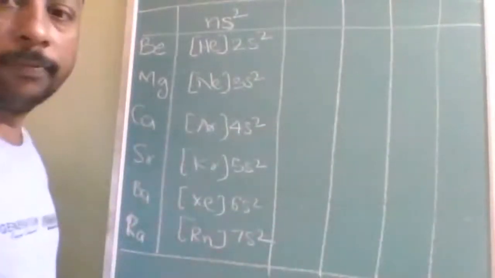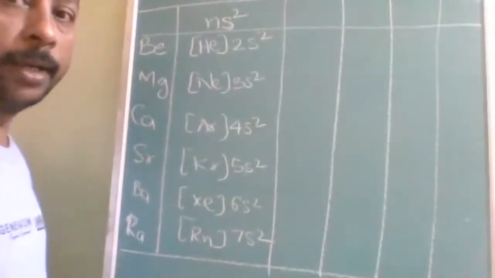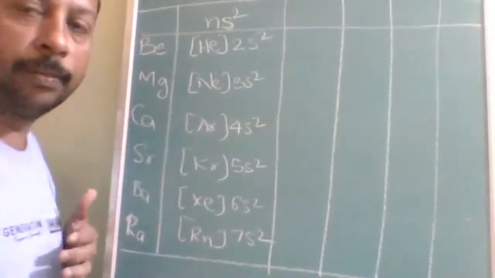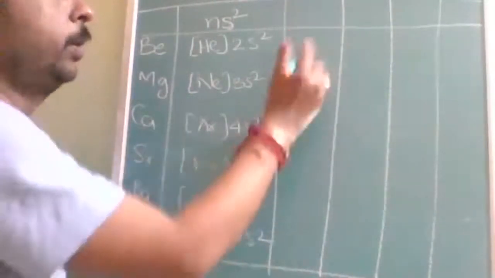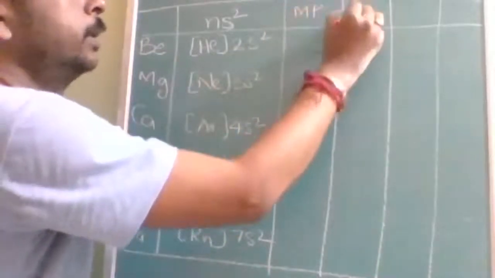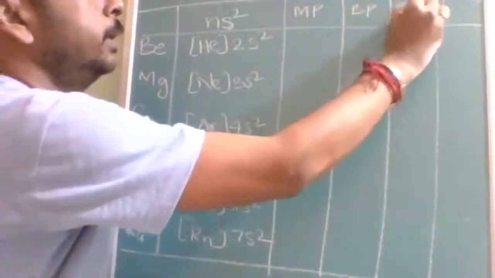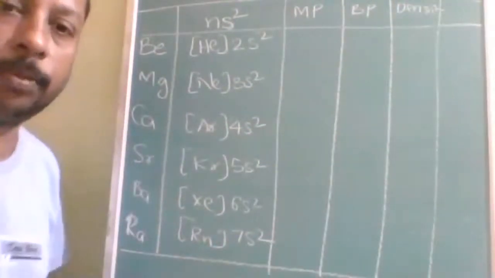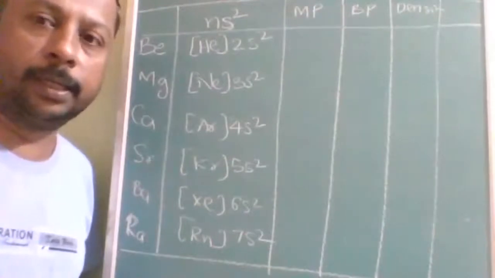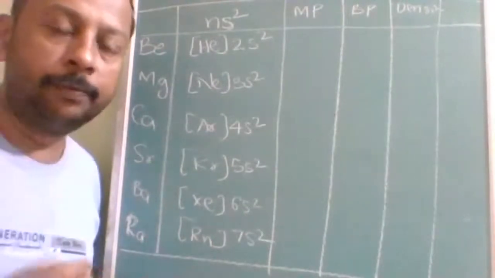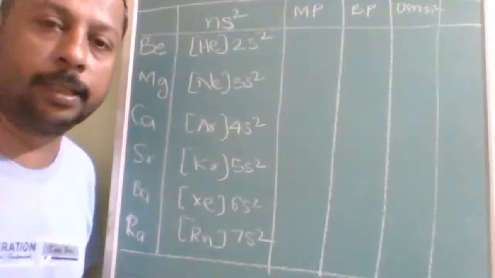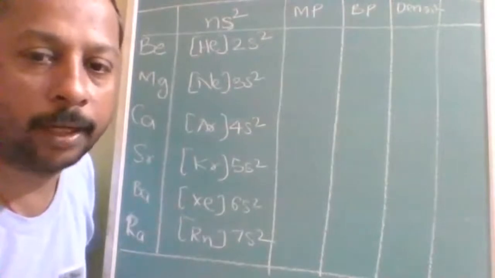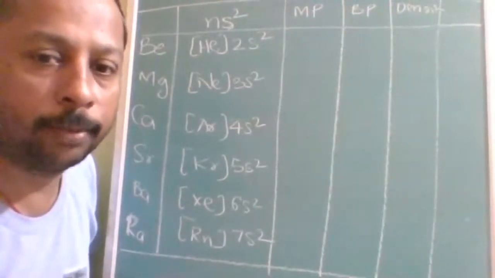But values you need not remember. I am writing only for your reference. What you have to remember, I am going to tell you. Now I am going to write melting points, boiling points, density. Inorganic general characteristics are more about the trends: increasing, decreasing, highest, lowest, where it should increase but decreases. Like that, you have to understand. Values are not much important. Let us see the values, but the trend you should remember.